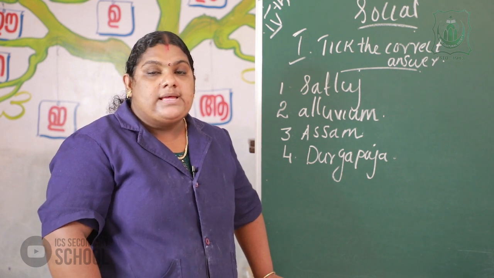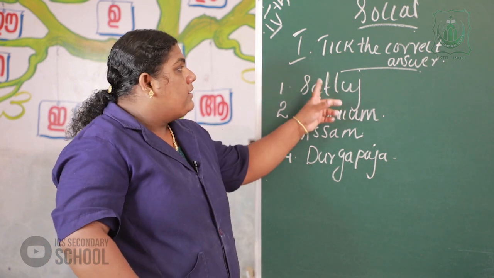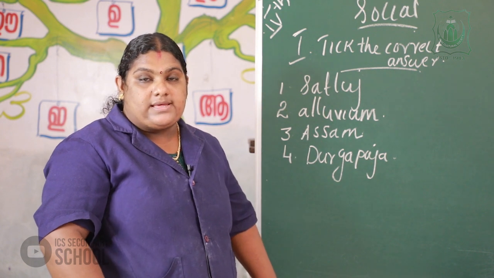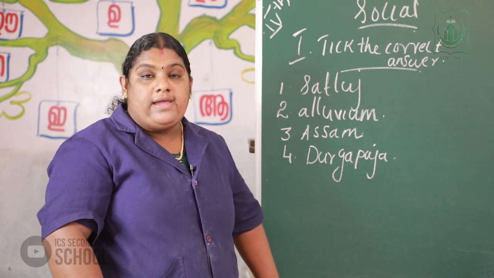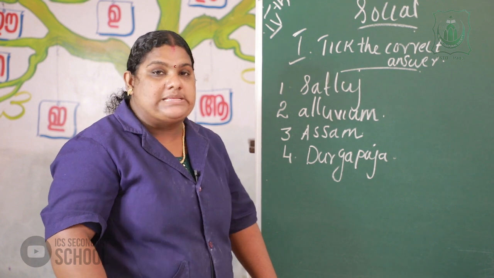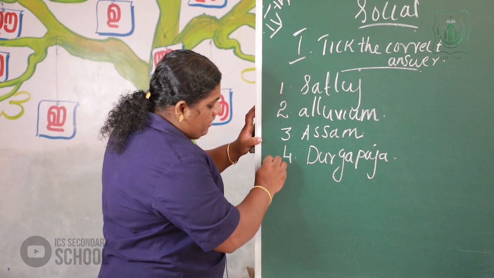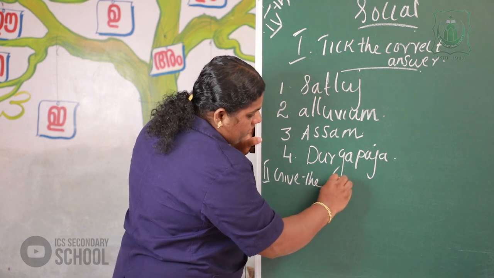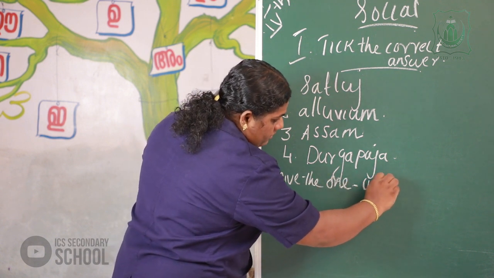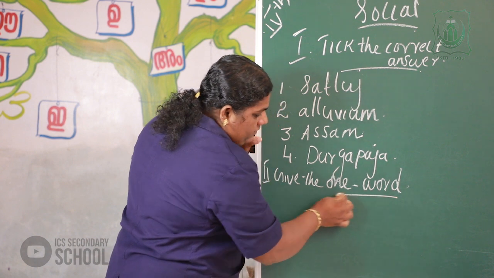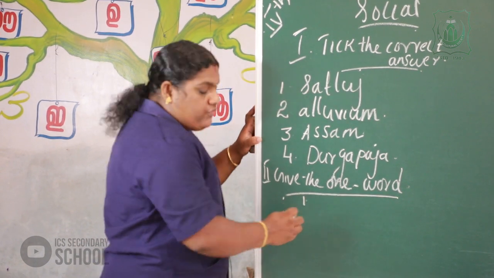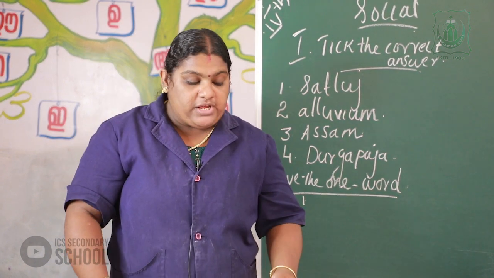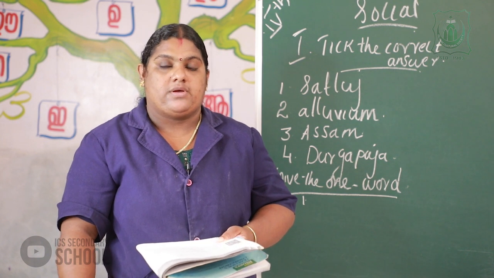Now we discuss the next activity. The first activity was tick the correct answer. The second activity is give the one word answers. First, the tributary of river Satluj.